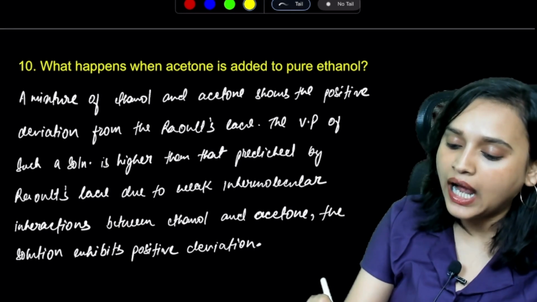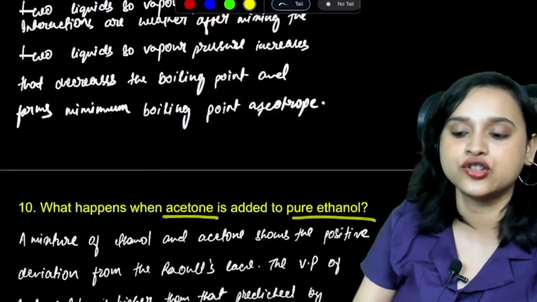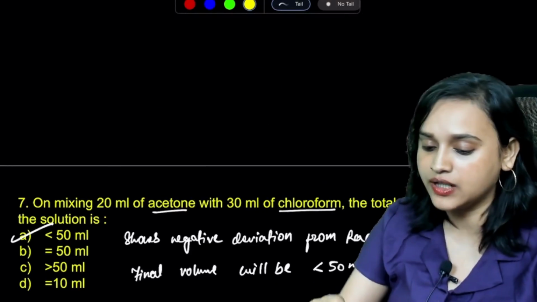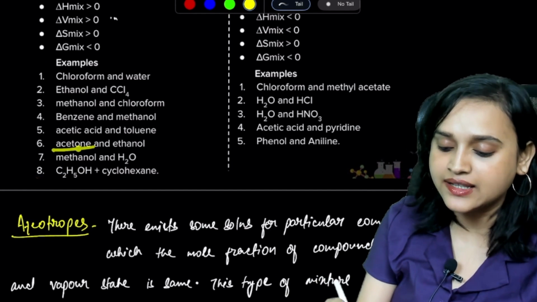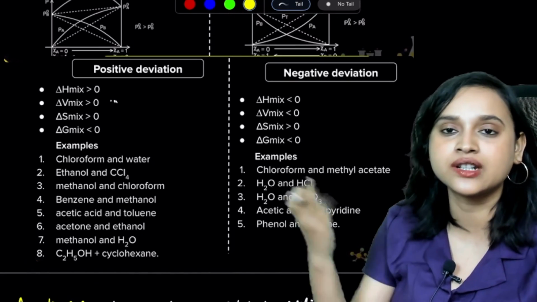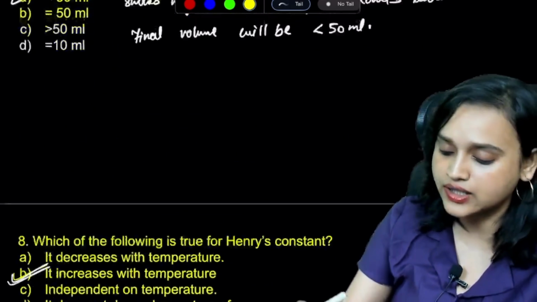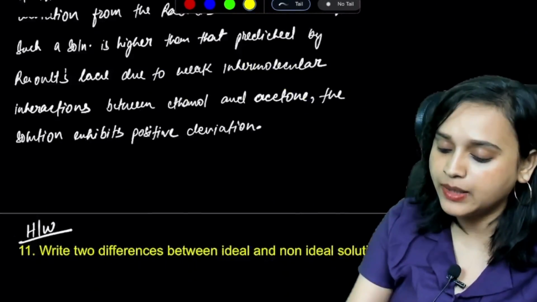Okay, when you add acetone to pure ethanol, it will show positive deviation. And here the example is also written. Everybody, look at this: acetone plus ethanol. It is going to show you positive deviation. That is the answer, right? You know this. Moving ahead, everybody, moving ahead.